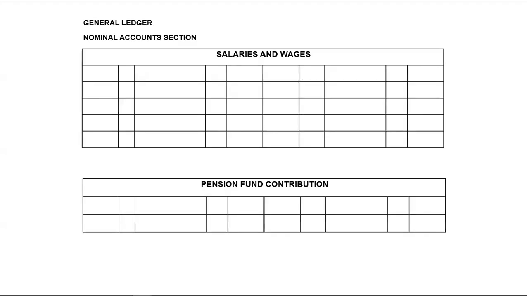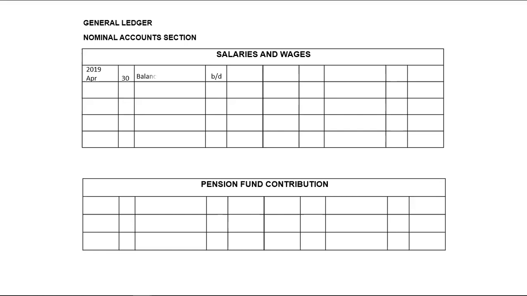When it comes to salaries and wages, we had a balance. And the balance for salaries and wages, which is basically our total expense, was given to us, by the way. The amount given to you was 600,000.